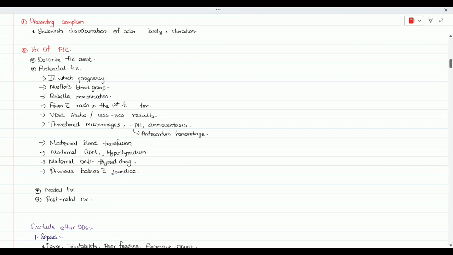Any blood transfusion history, GDM history, hypothyroidism history, gestational diabetes mellitus and hypothyroidism, because these are all causes I have shown you. Each and everything I'm mentioning here is a cause for neonatal jaundice. That's why I'm asking the question. So if you find the exact diagnosis, no need to mention this. Just mention one or two that you are excluding as differential diagnosis. After that, go with your diagnosis. No need to exclude each and every differential diagnosis. Even they won't expect anything from you like that.